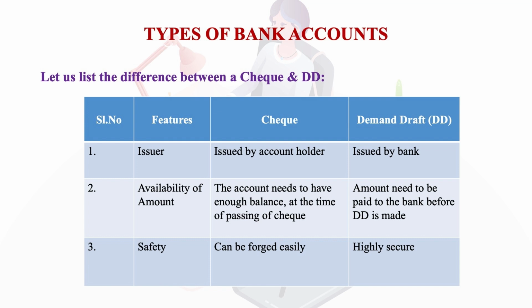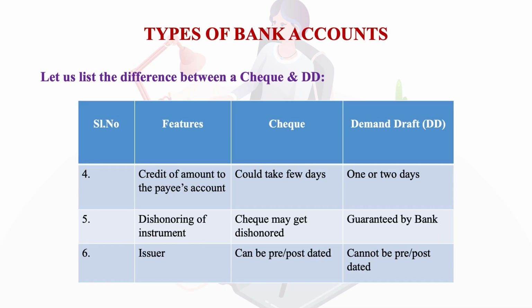All the criteria or all the parameters have already been checked with respect to DD. Then another feature regarding safety measures: a check can be forged easily. We know that there can be so many duplicate signatures and so much forgery taking place as far as the check is concerned. But regarding the DD, it is highly secured. Then the next feature is the credit of amount to the payee's account. For the check, it could take a few days, but as far as the demand draft is concerned, it will only take 1 or 2 days.